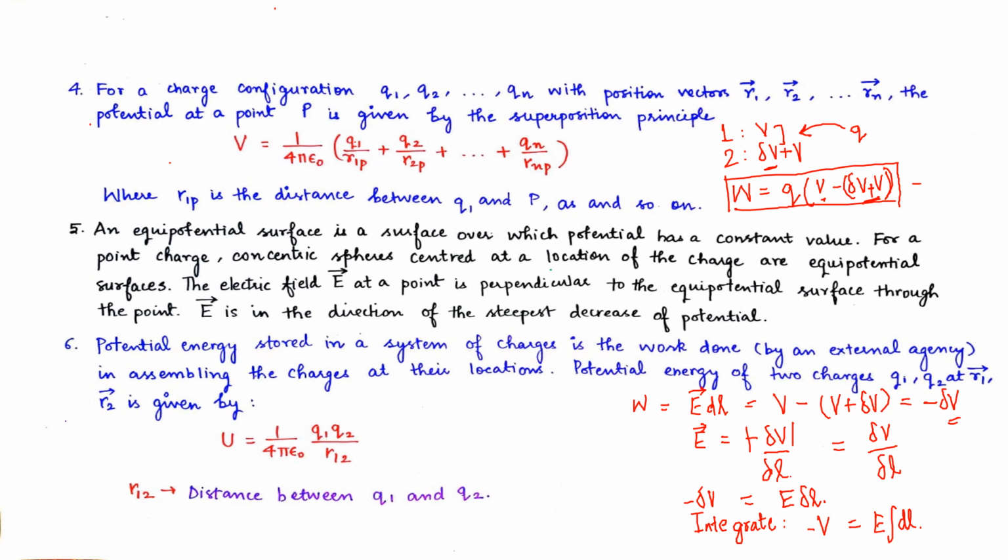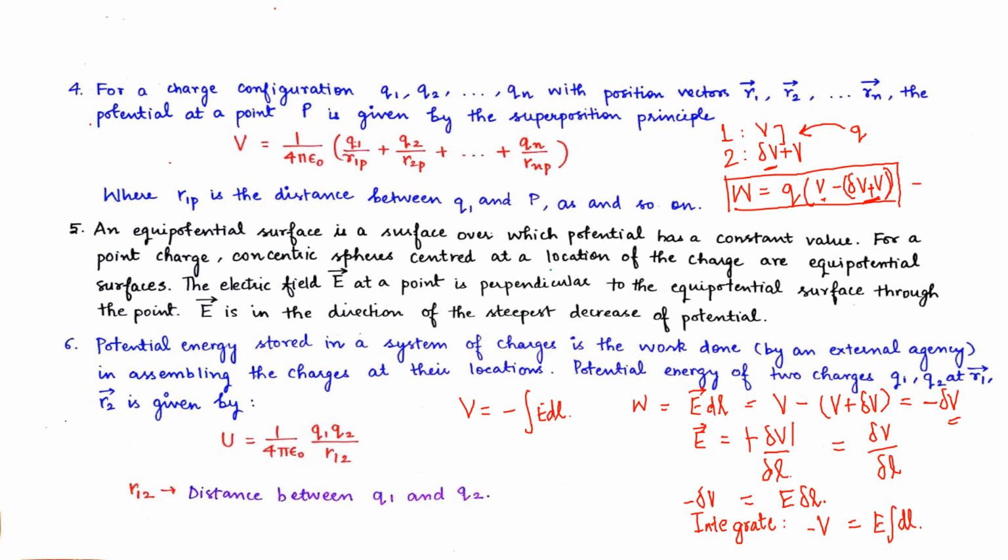So our potential will be given as V equals minus integral of E dl. This dl can be integrated on the basis of the distance we are taking between the two potential surfaces.